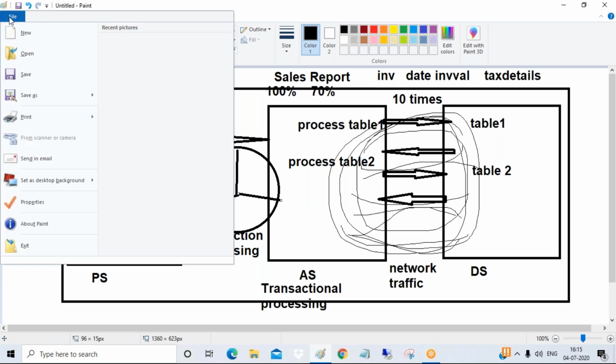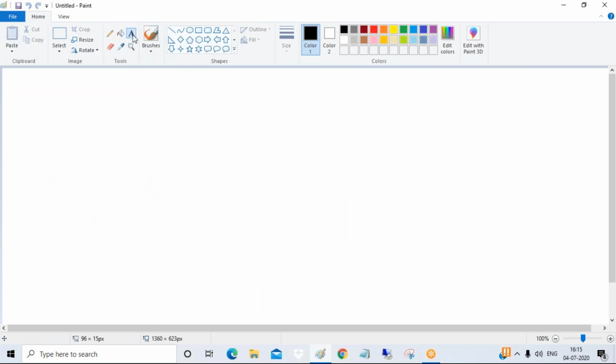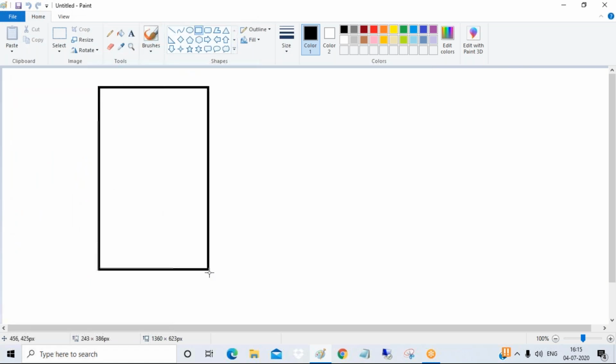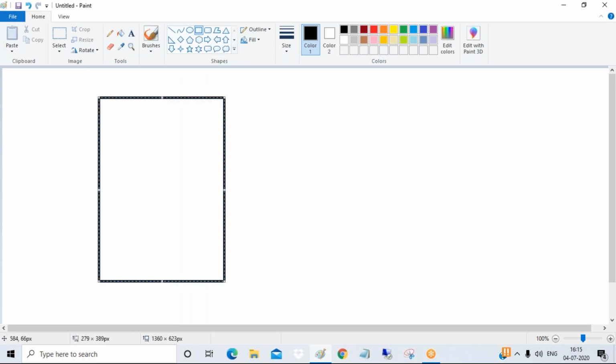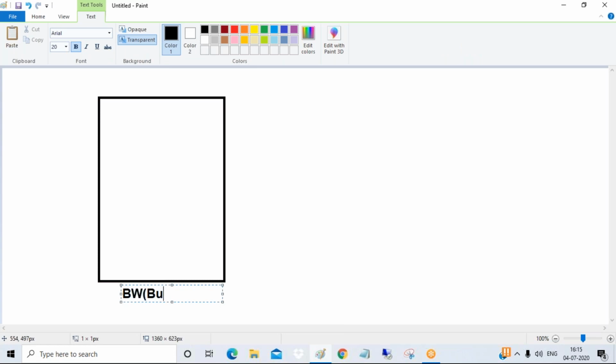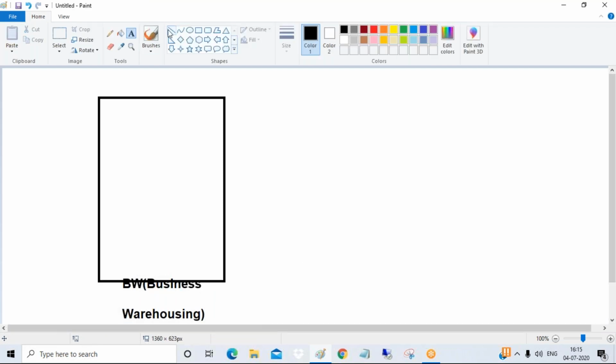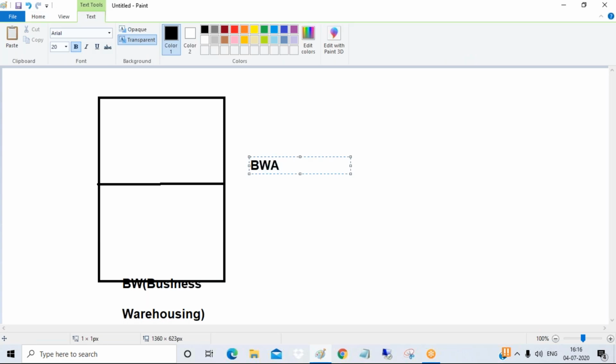So after a lot of analysis, guys, SAP came with another system called BW. BW stands for business warehousing, guys. Business warehousing system. Now, guys, in the BW system, we have one algorithm, a special internal program. It is called BWA, Business Warehouse Accelerator.